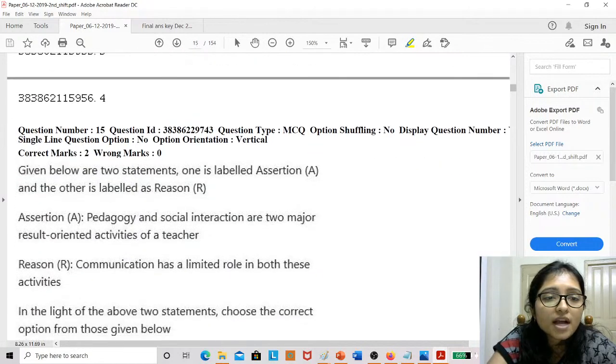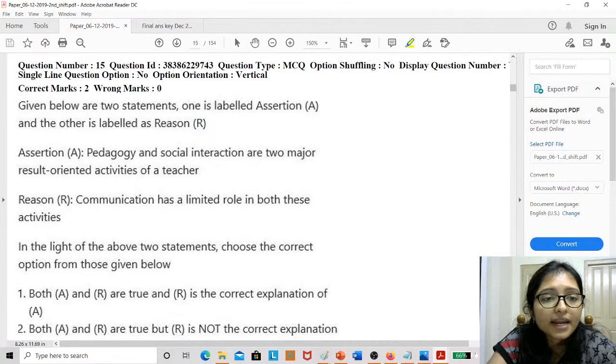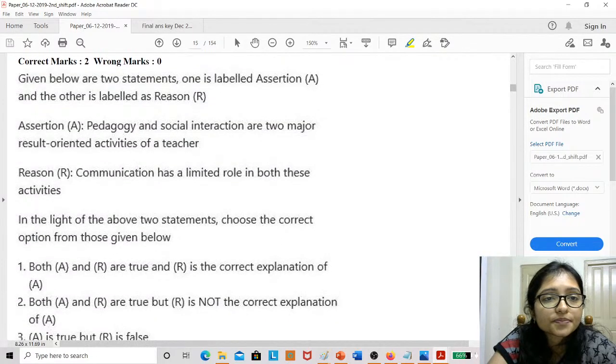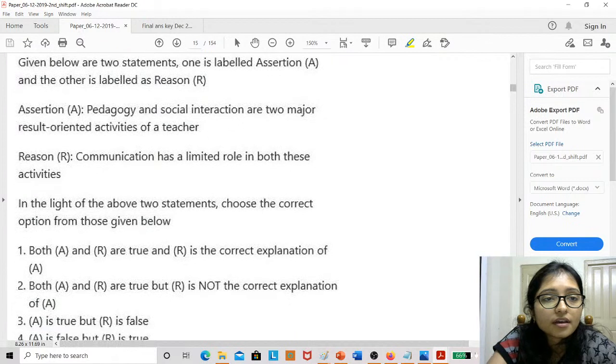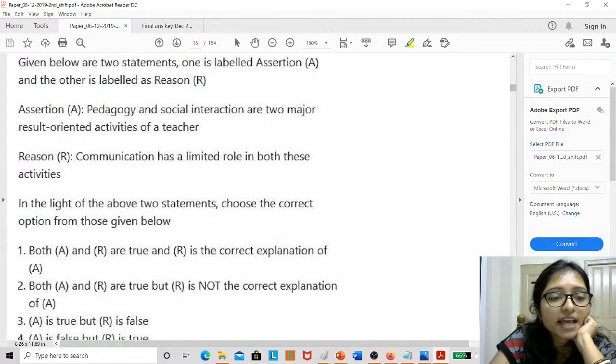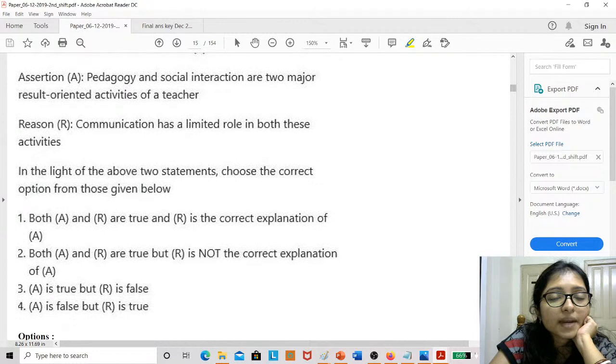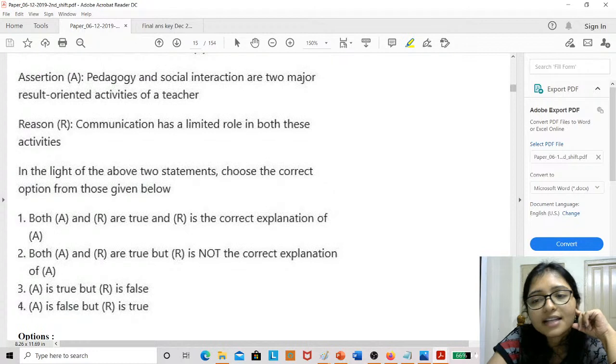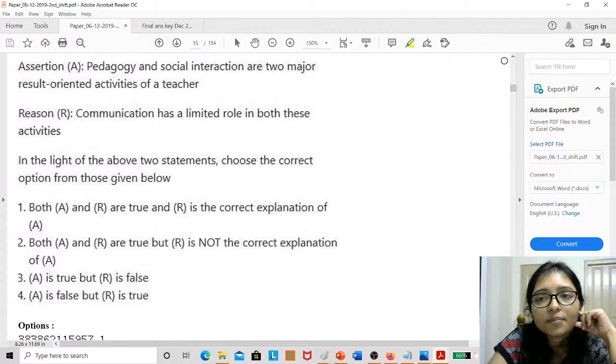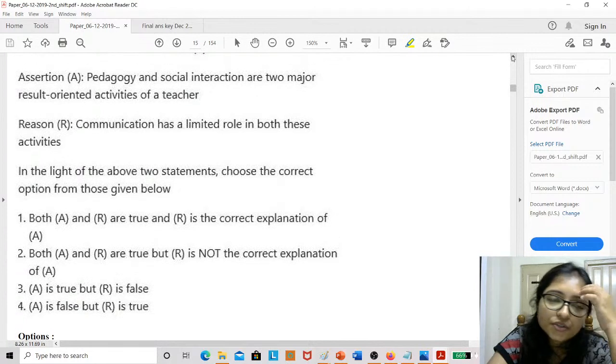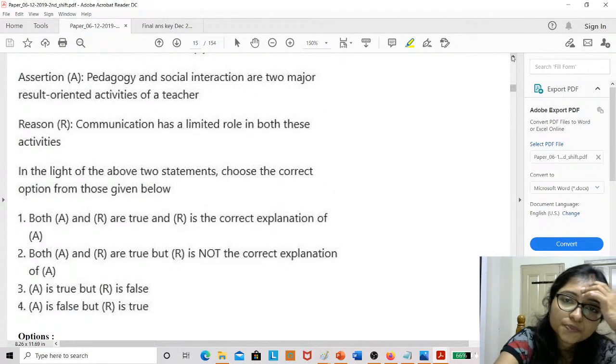So next one. Last question, pedagogy. Given below are two statements labeled assertion and reason. The assertion is: pedagogy and social interaction are two major result oriented activities of a teacher. Communication has limited role in both. I think it was done. It was already done, right? So give me the answer fast. This question was already done previously also.